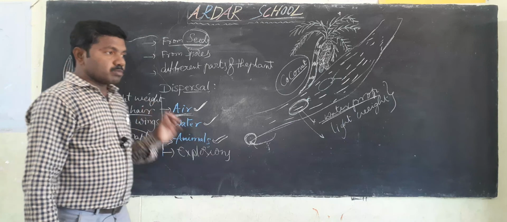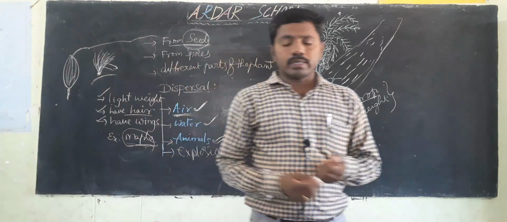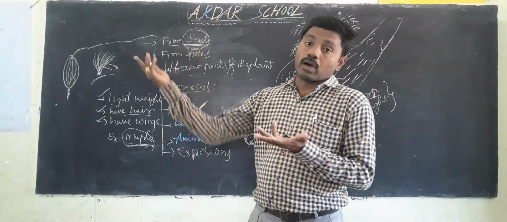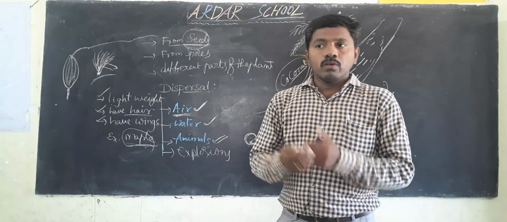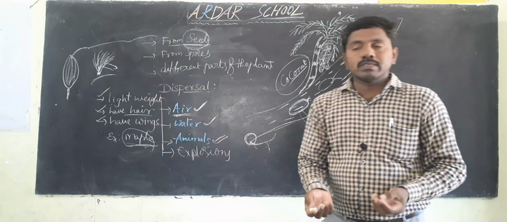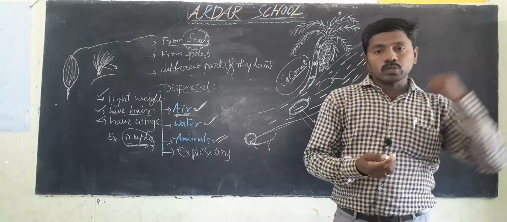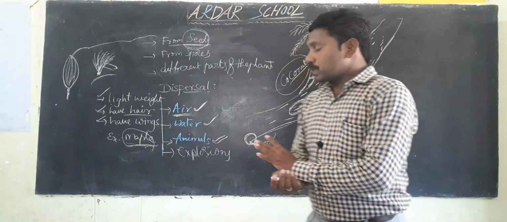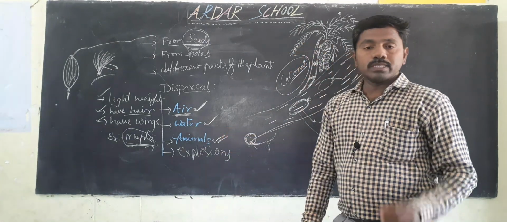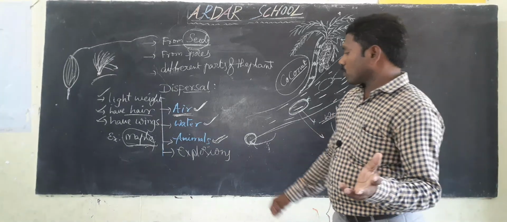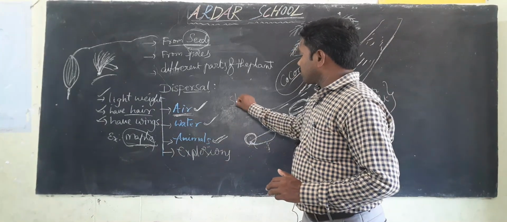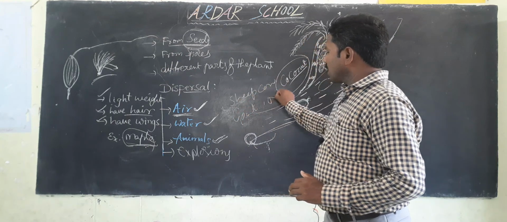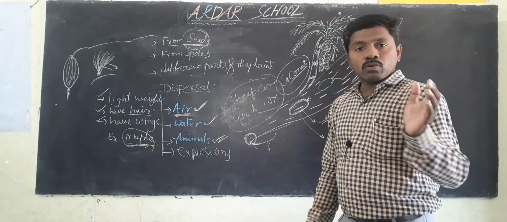For example, if you observe human beings, we buy mangoes in the market, but the mother plant is far away from the market. We bring the fruits from the market, we eat, and after that we throw the seed outside. Okay children, so this is also one mode of dispersal by animals, meaning human beings. So now we discuss the animals. For example, sometimes sheep, goats, cows, ox, like that, these animals, when they go grazing,